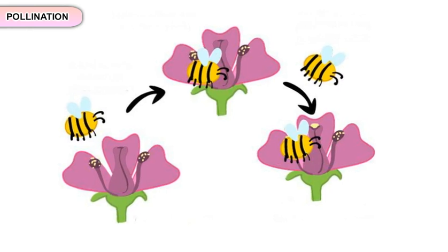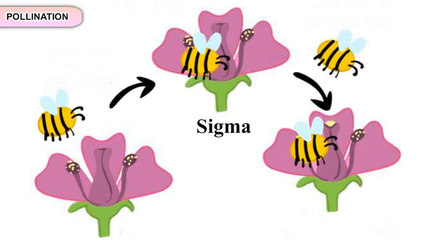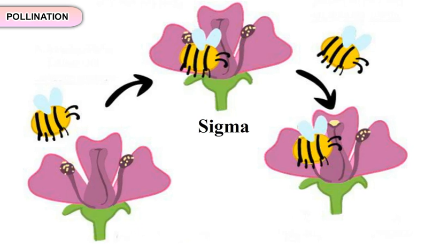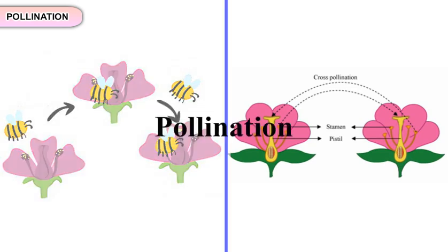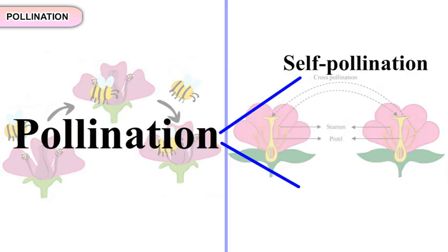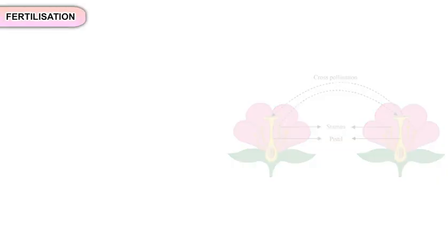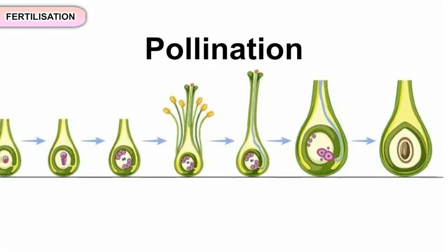Pollination. The transfer of pollen grains from the anther of the stamen to the stigma of the flower of the same plant or a different plant of the same type is called pollination. Pollination is of two types, self-pollination and cross-pollination.